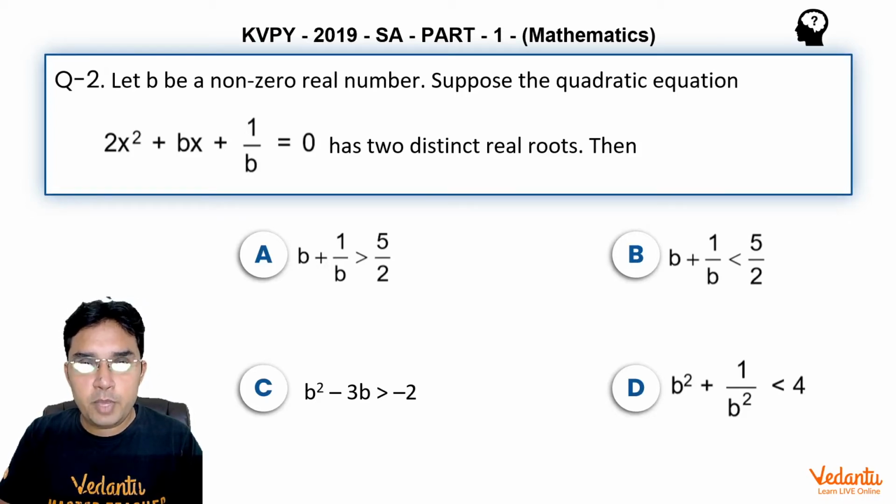We are discussing the paper of KVPY 2019 essay stream. This is question number 2 from part 1 from the topic quadratic. Let b be a non-zero real number. Suppose the quadratic equation 2x square plus bx plus 1 upon b is equal to 0 has two distinct real roots, then, and we are given 4 options.